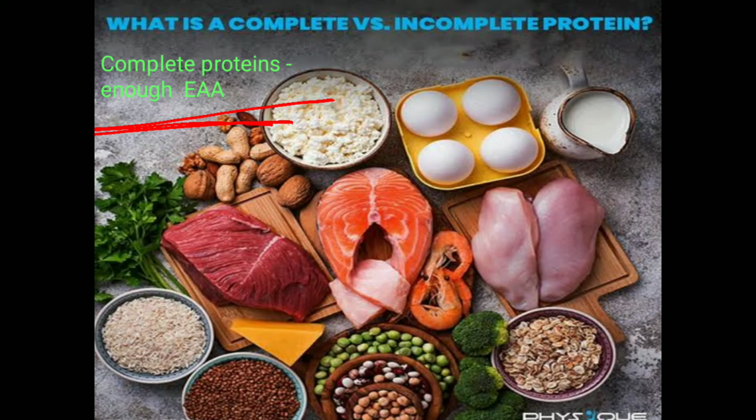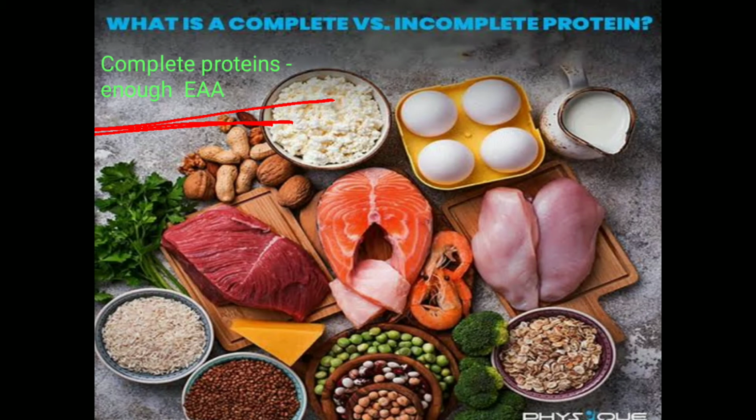Okay, now you can see that adults under no physiological stress can maintain satisfactory nutrition for an indefinite period when consuming a sufficient amount of protein from certain food groups like cereals or legumes. Those are incomplete proteins.